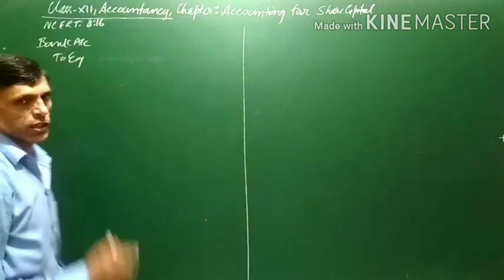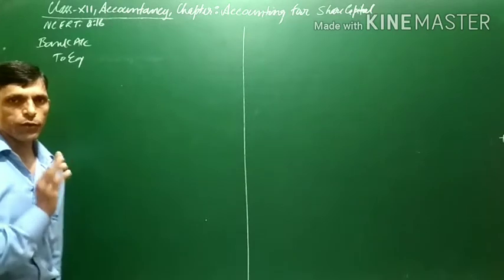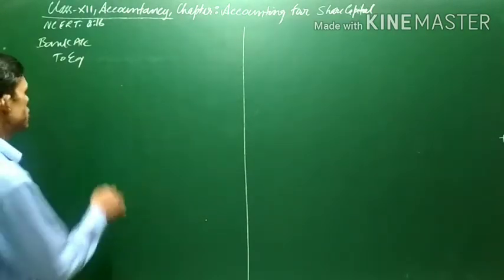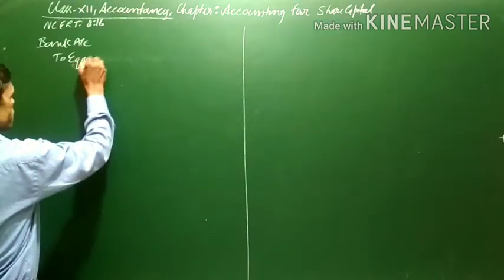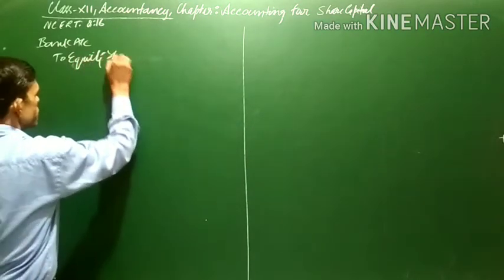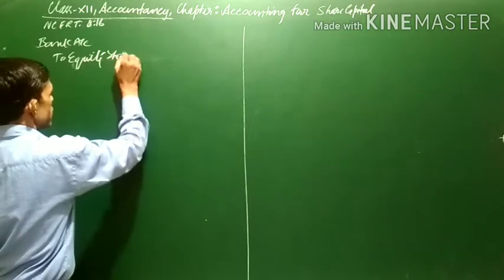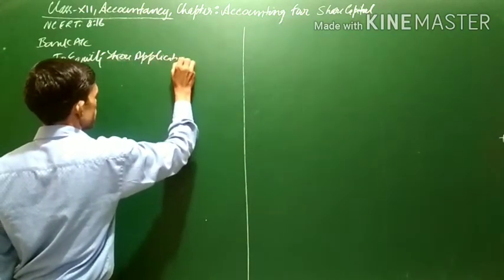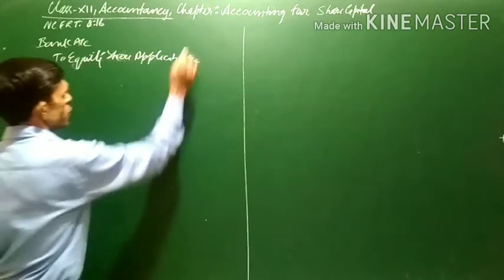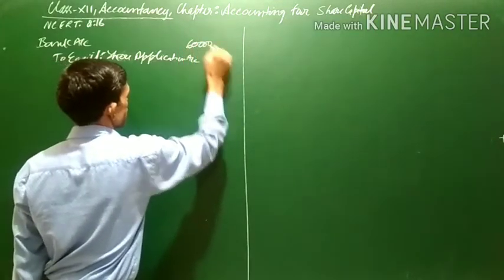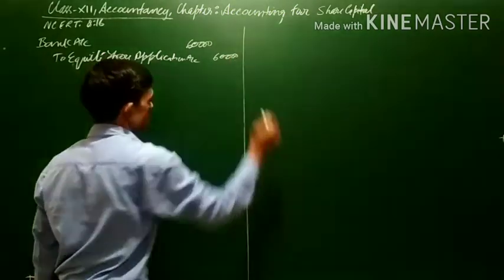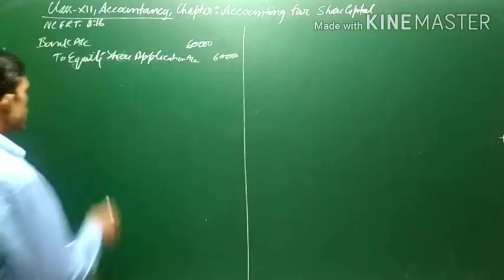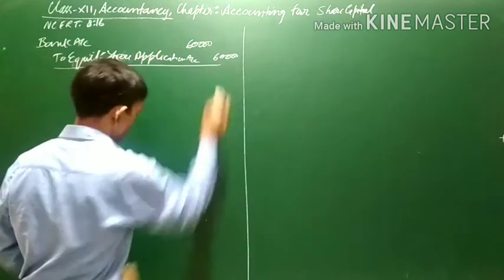If nothing is mentioned regarding equity or preference, we simply write share application account. The amount will be 60,000, because 30,000 shares at 2 rupees per share are received. This is the first journal entry.